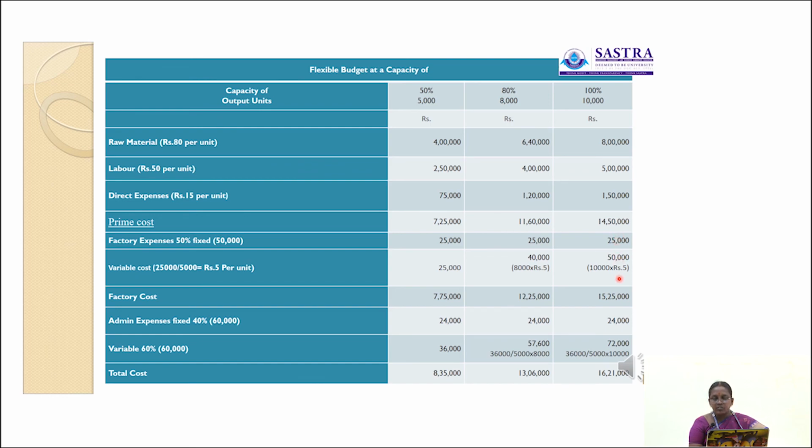Then add administration cost. The total cost incurred for production of 10,000 units at 100% capacity level is 16,21,000. Okay. So this is a procedure for preparation of flexible budget.